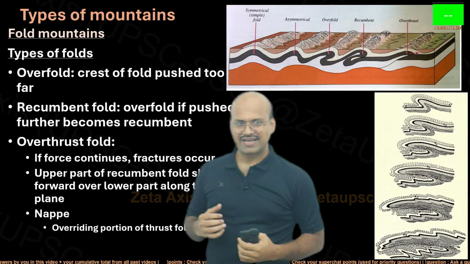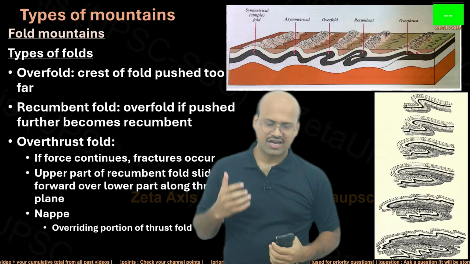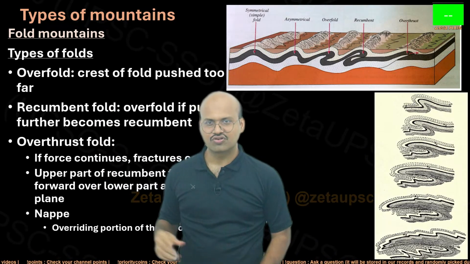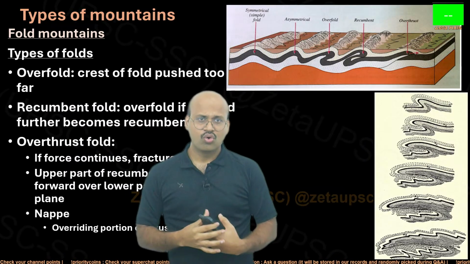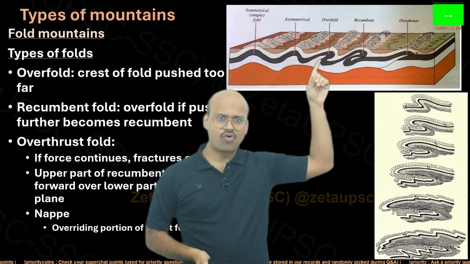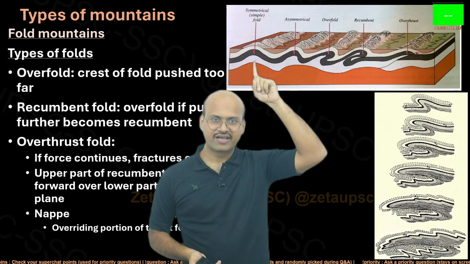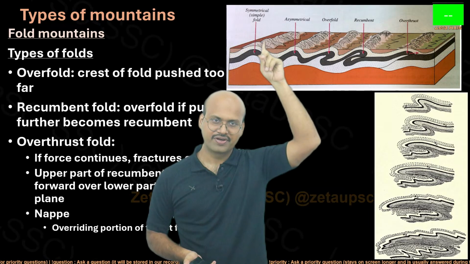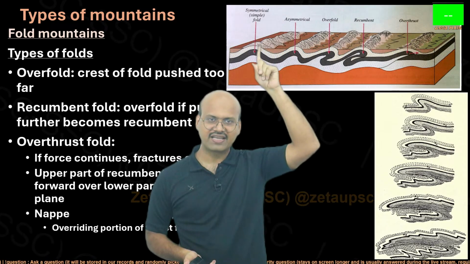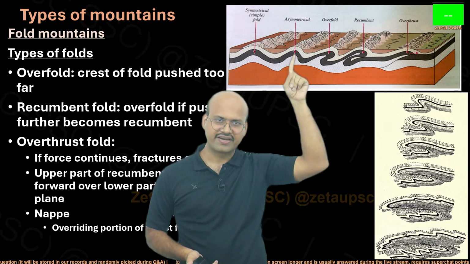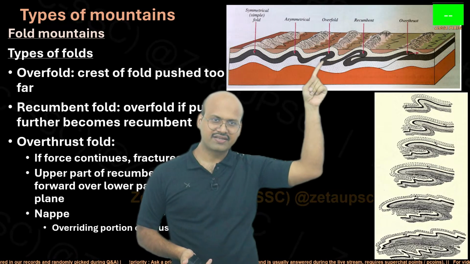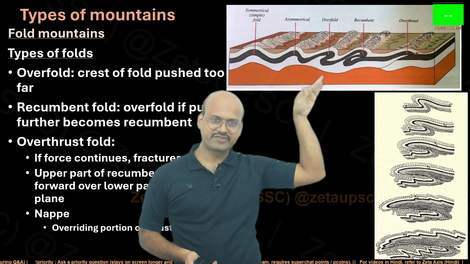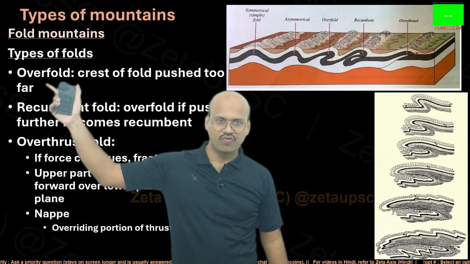So now let's try to understand what kind of folds there are. There are a lot of types of folds, but here mainly three types are discussed in GC Leong. First, overfold, shown over here. In a normal fold, the plate of the earth just moves up. In an asymmetric fold, the anticline, this upper part, is slightly on one side, but in an overfold it has gone beyond. There is a high inclination and it is bent like this. So that is called overfold.